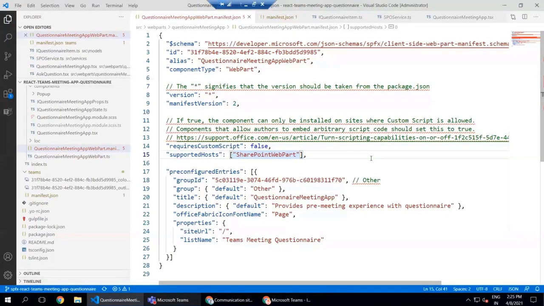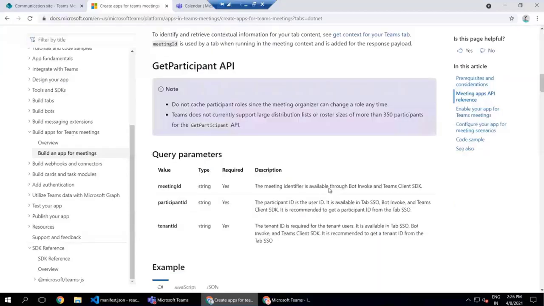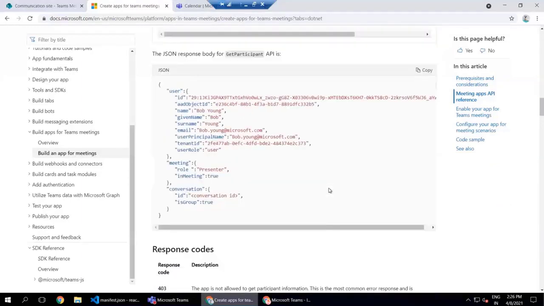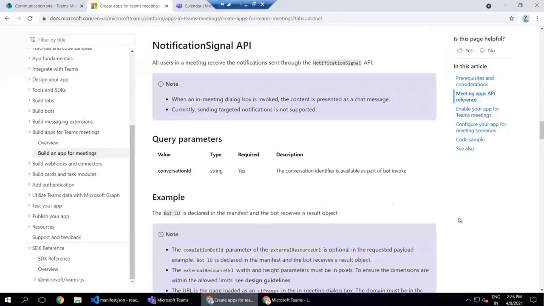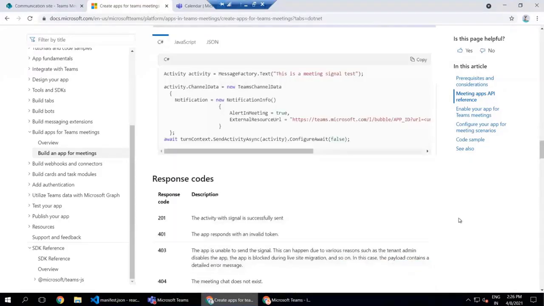We have nice documentation from Microsoft for building apps for Teams meetings. If you scroll down here, we have all the information about what the XML should be that we specify. This is the place where you can find all that information.